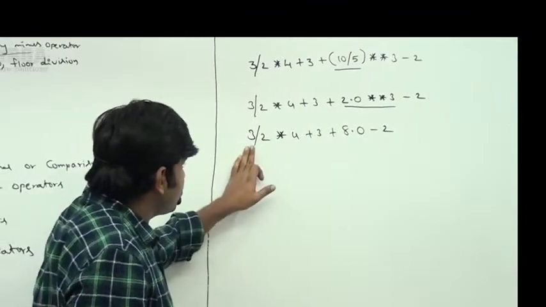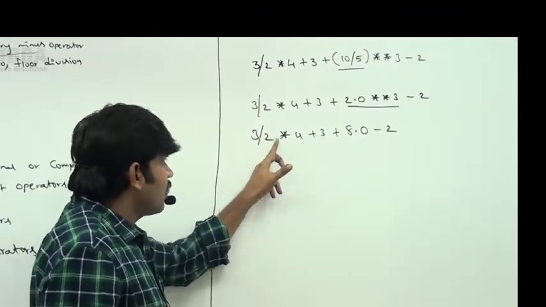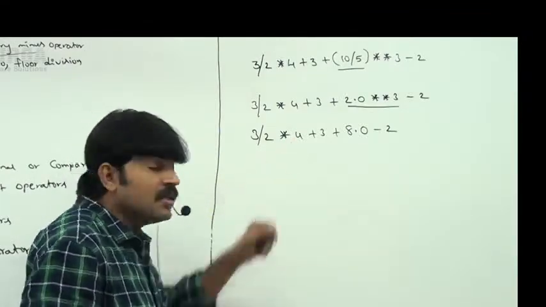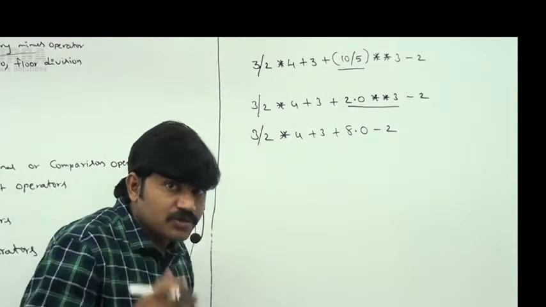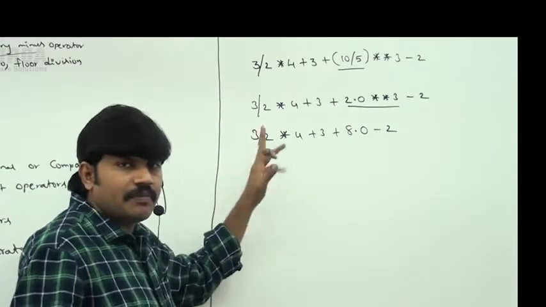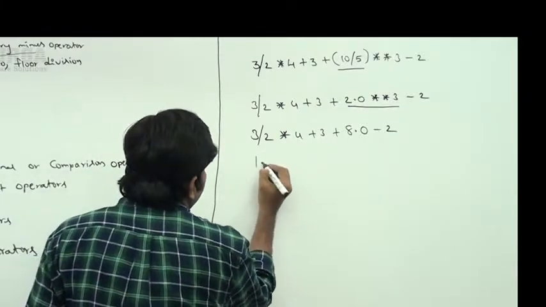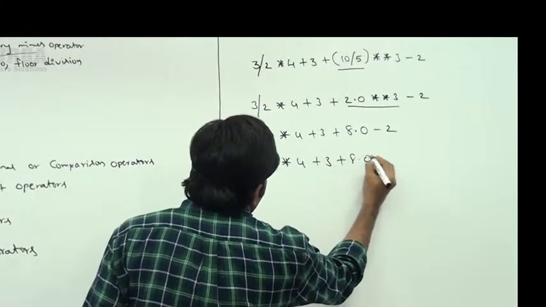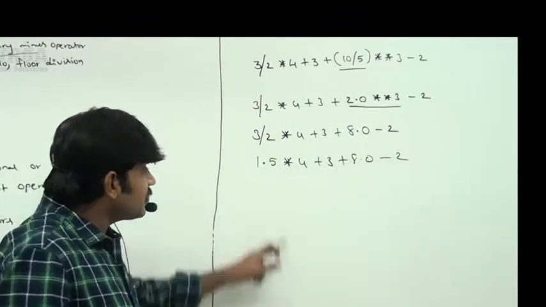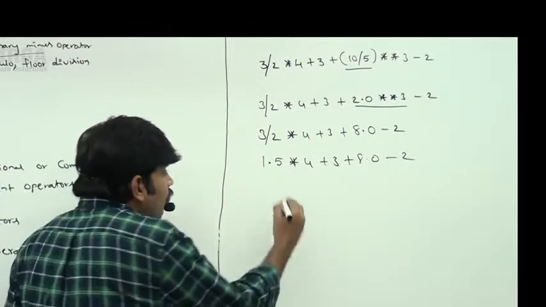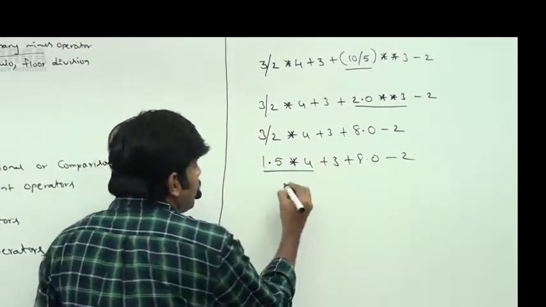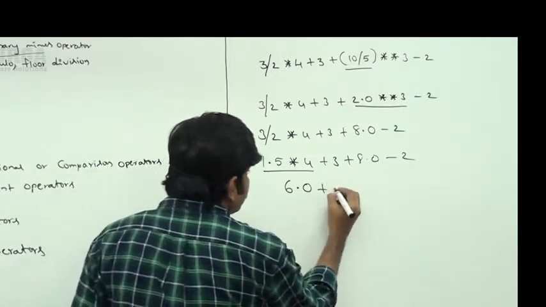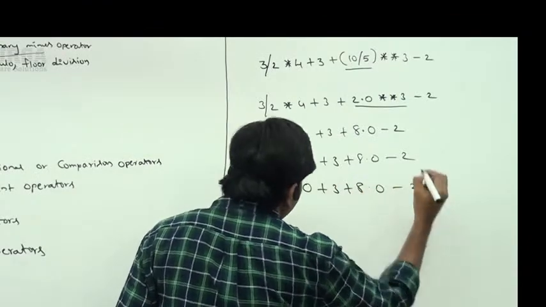What is the next precedence? Division and star both have the same precedence. If both have the same precedence, then left associativity applies: whichever came first, division came first, so that is next. 3 by 2 means 1.5. So 1.5 plus 4 into 3, 8.0 minus 2. Next, star: 1.5 into 4 means 6.0. So 6.0 plus 3 plus 8.0 minus 2.